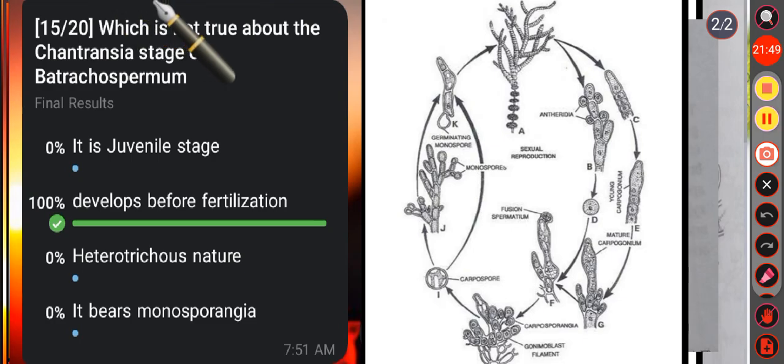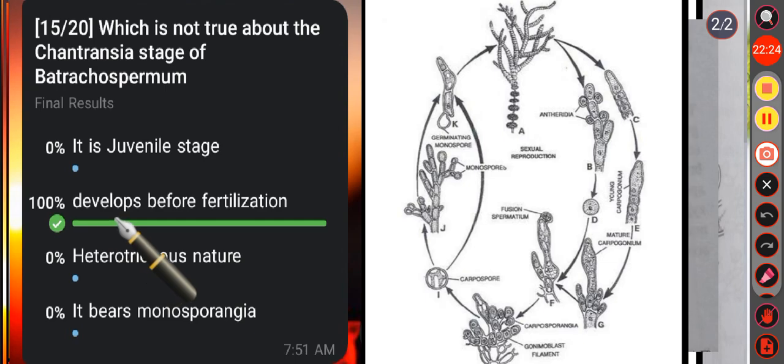Next question, which is not true about the Chantransia stage of Batrachospermum? Option A, it is a juvenile stage. Yes, it is a true statement. We know in Batrachospermum, the Chantransia stage is produced during the post-fertilization stage of the sexual reproduction. So, the Chantransia stage is the juvenile stage of the red alga Batrachospermum, which resembles the alga Chantransia. So, it is called the Chantransia stage.